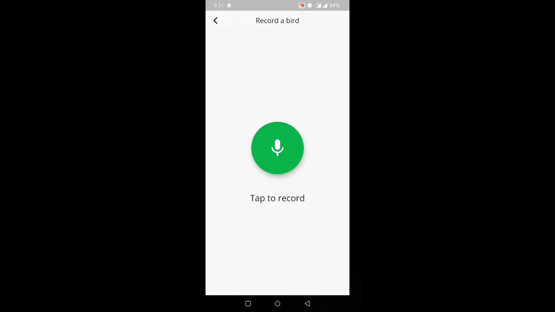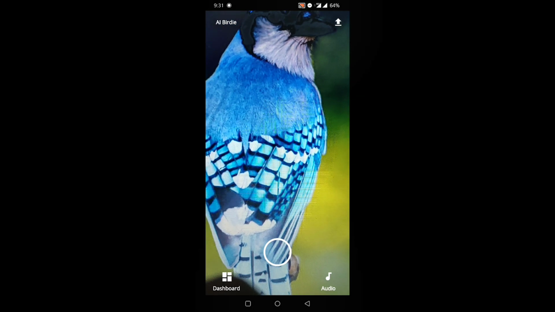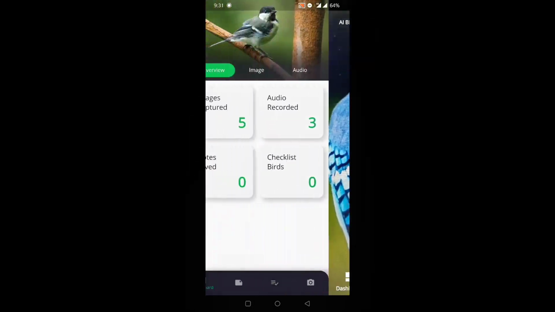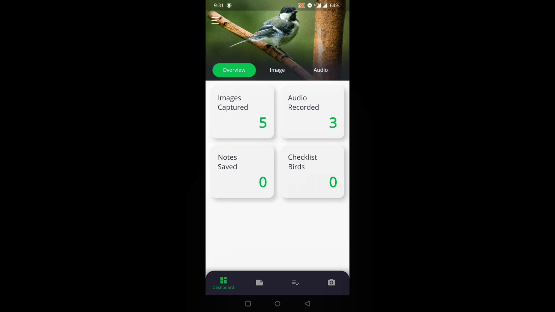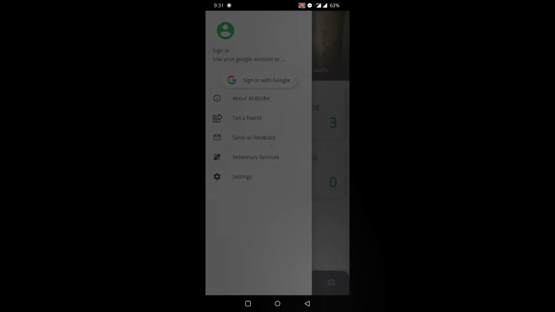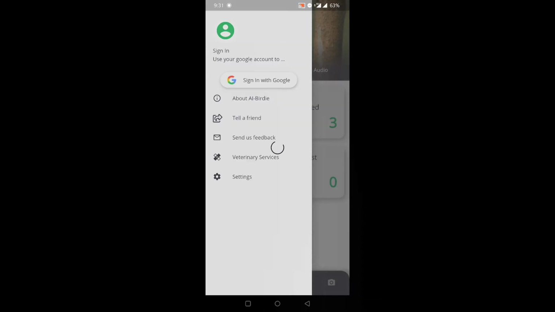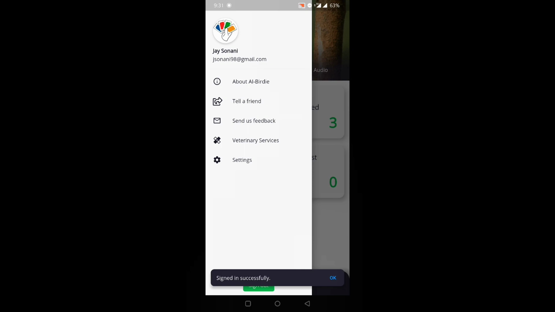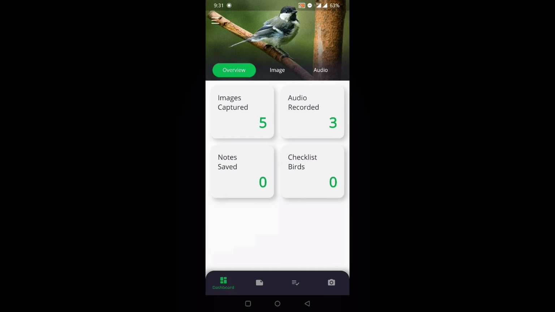Now coming to the dashboard part of the application, before accessing all the features of the application, the user will first need to log in to the application to access all the data related to the application. So the sign-in is now successful. The overview tab of the dashboard gives a complete gist of the different images the user has captured or the different bird calls the user has recorded along with other metrics as well.